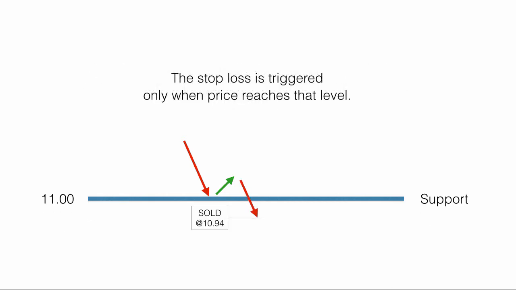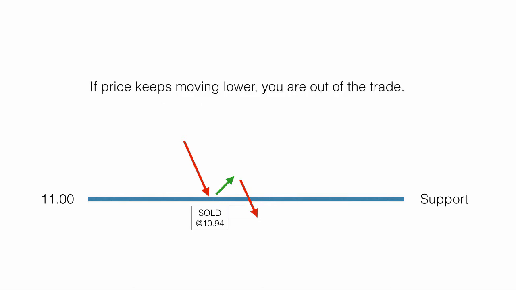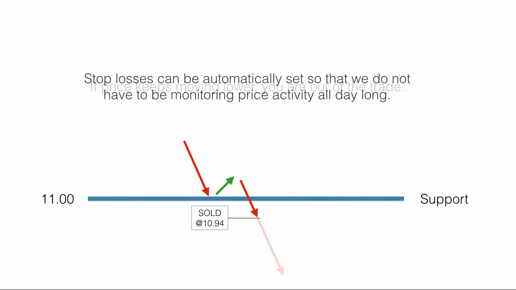The stop loss is triggered only when the price reaches that level. If price keeps moving lower, you're out of the trade. Stop losses can be automatically set so that we don't have to be monitoring price activity all day long.